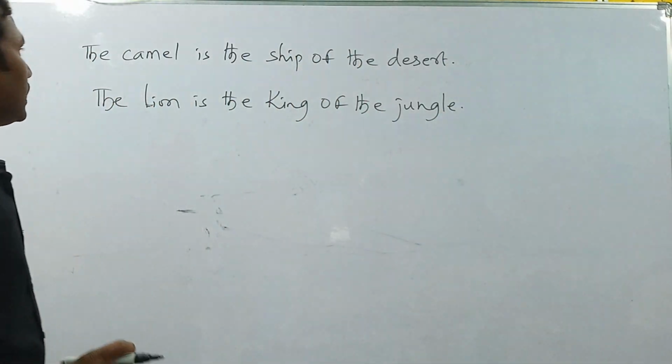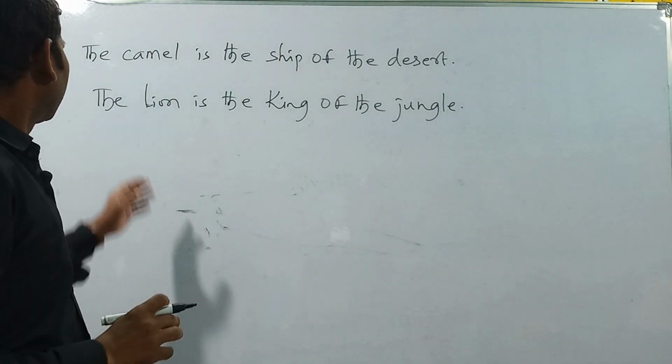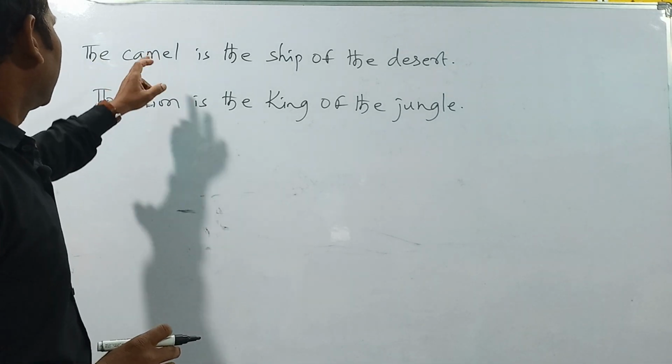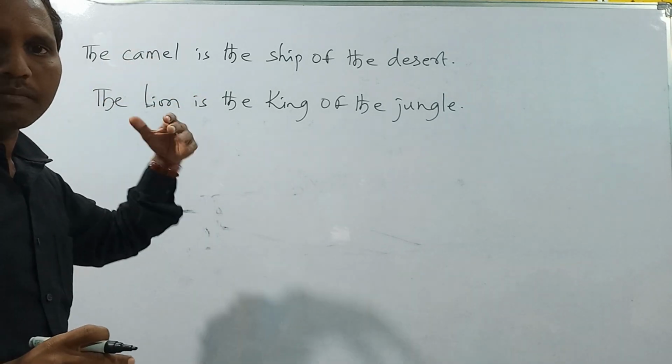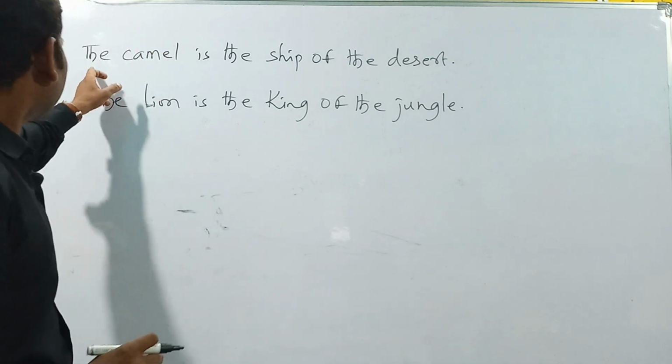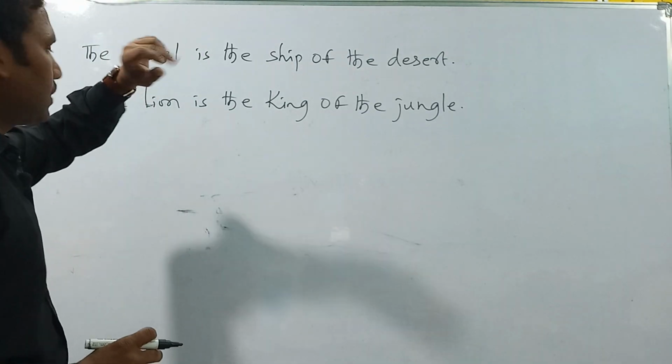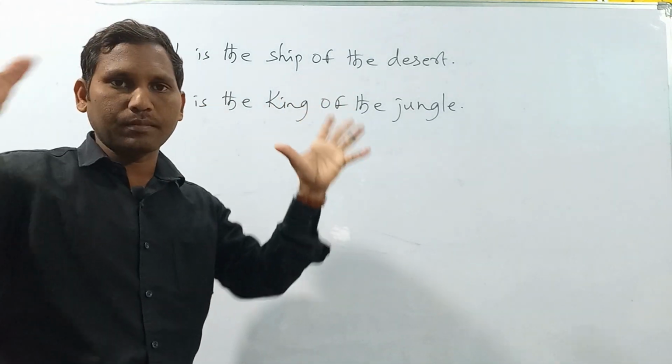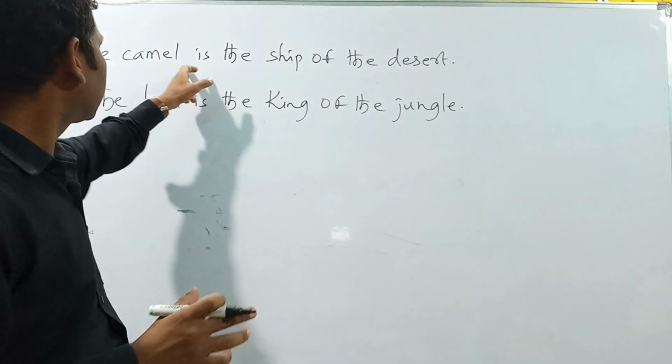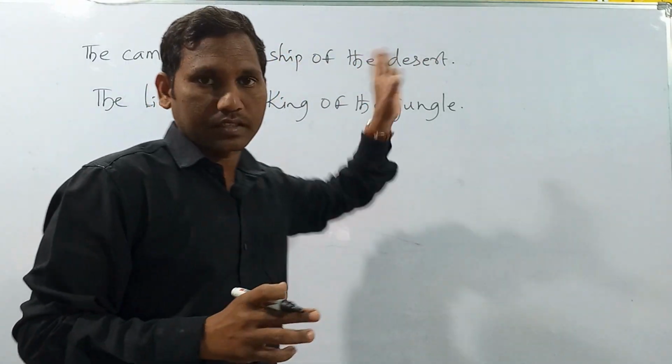Okay. The camel is the ship of the desert. Here, camel. If we write "a camel", that means only one camel. Here, we write "the camel". The camel here means all the camels. Okay. All the camels are called ships of the desert.